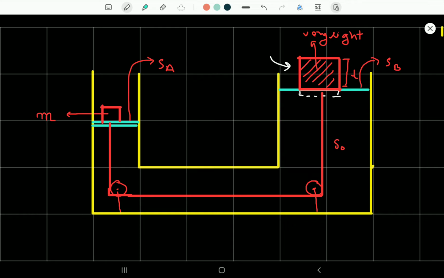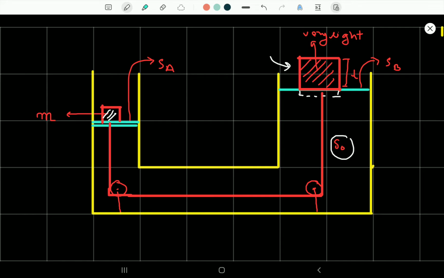So what is happening actually, this is a system, this is a thread which is attached to the cube which is floating on the surface of the water, and here is a piston, and a block of mass m is kept on the piston. So the area of this part is SA and area of this part is SB, and the length of this cube is L. Water filled in it is having the density of rho naught.